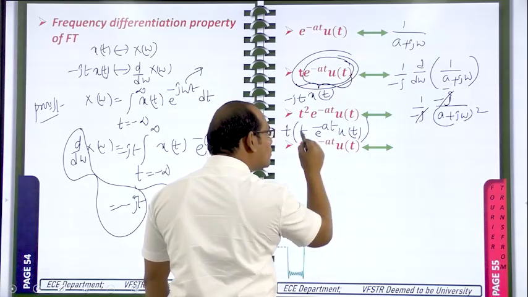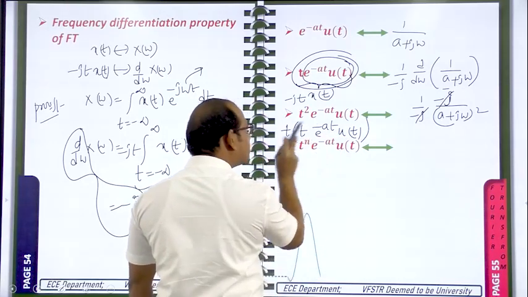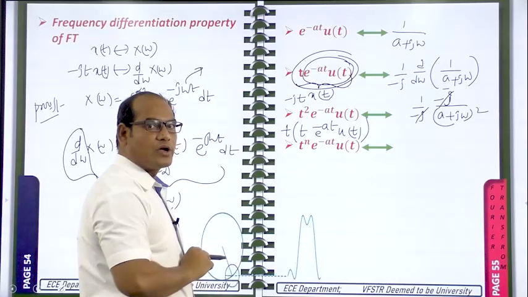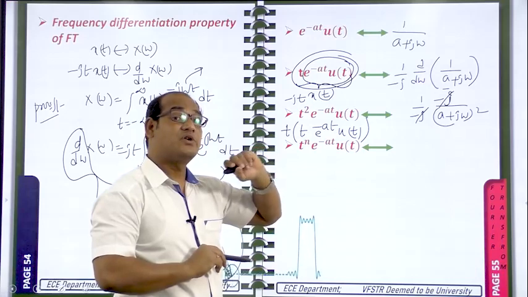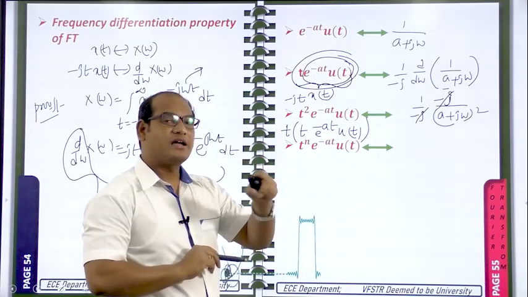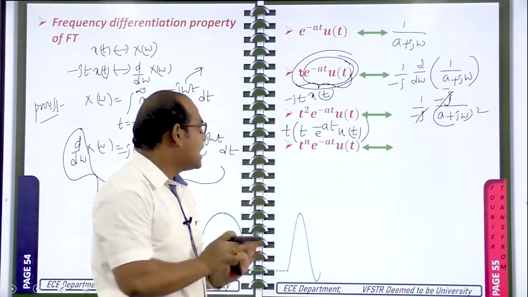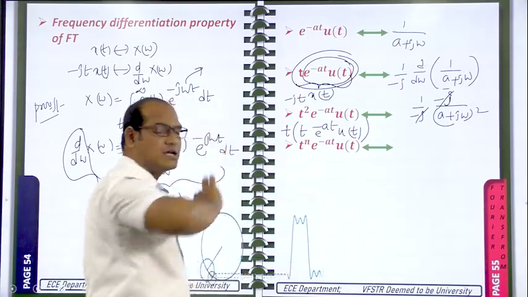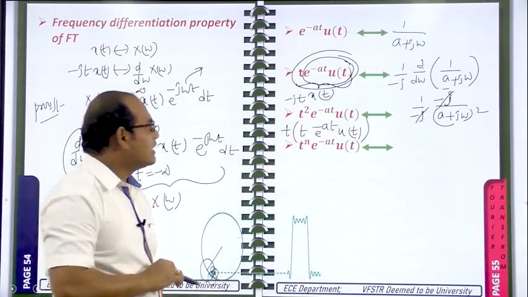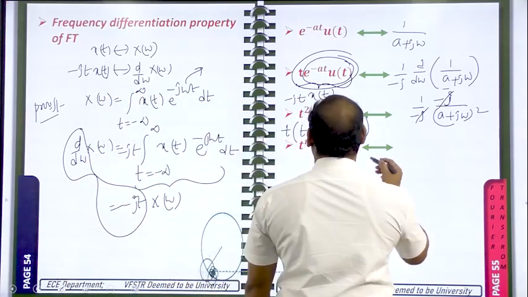This is an already known signal, and it is multiplied with t. So for this known signal t into e power minus at u of t, what is the Fourier transform? For e power minus at u of t, it is 1 by a plus j omega, already we know that. Now this x of t signal is multiplied with t, which means again you need to apply that particular property. So how to apply that one?